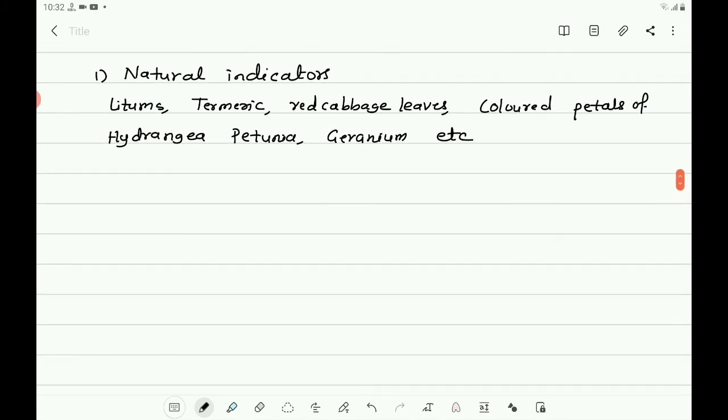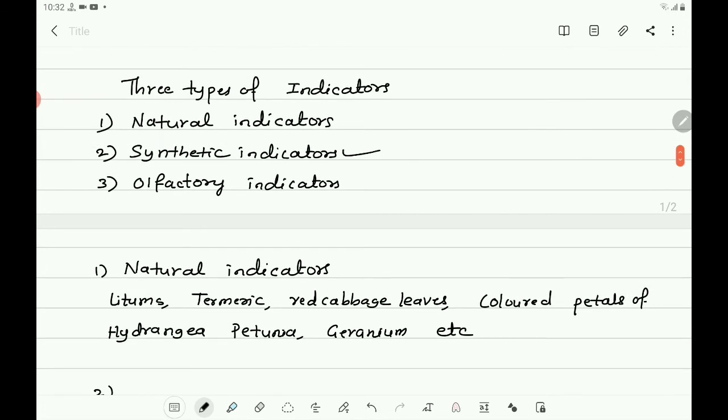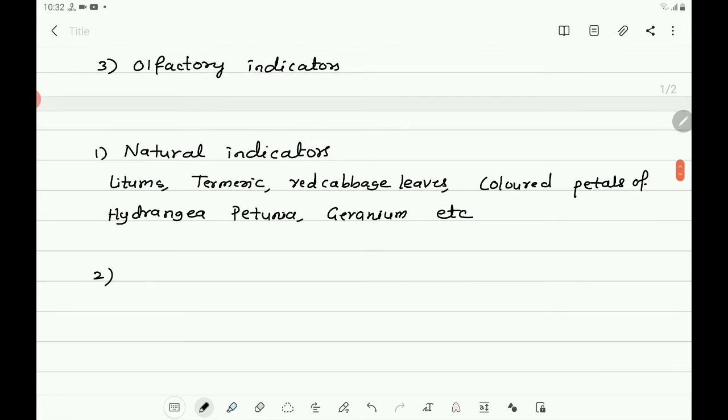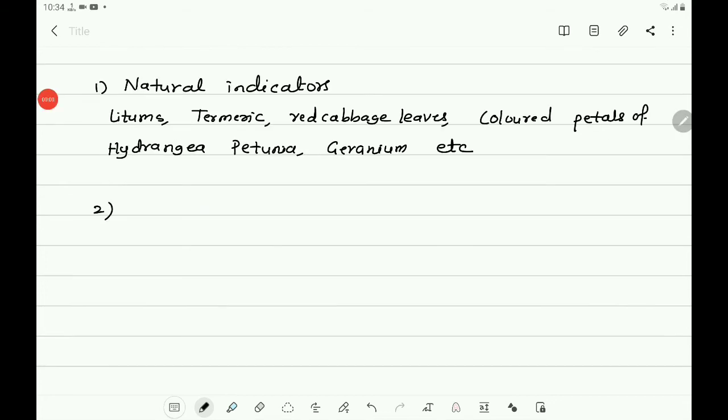Then second one, what is the second type? Synthetic indicators. So the word itself says it is synthesized. It is prepared artificially.